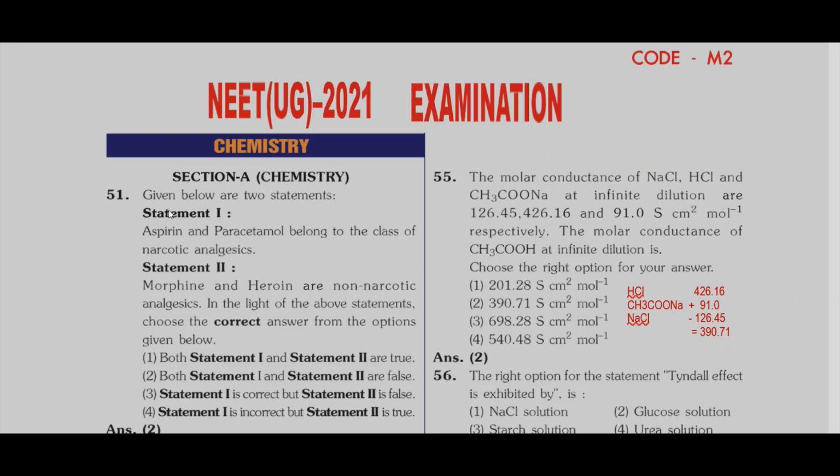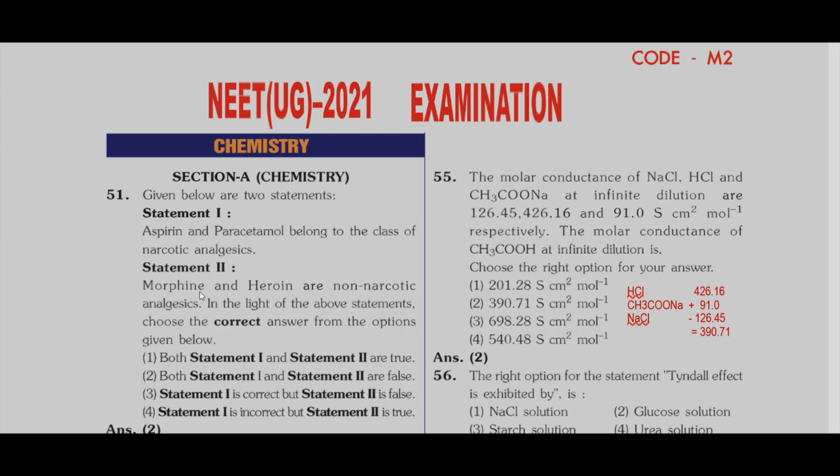First, question number 51. Given below are two statements. Statement 1: aspirin and paracetamol belong to the class of narcotic analgesics. It is not correct. Aspirin and paracetamol belong to the class of non-narcotic analgesics. Coming to statement 2: morphine and heroin are non-narcotic analgesics.